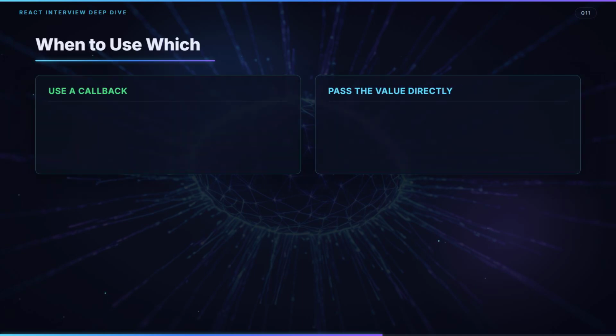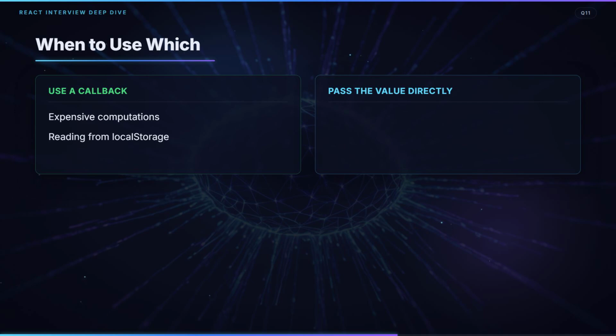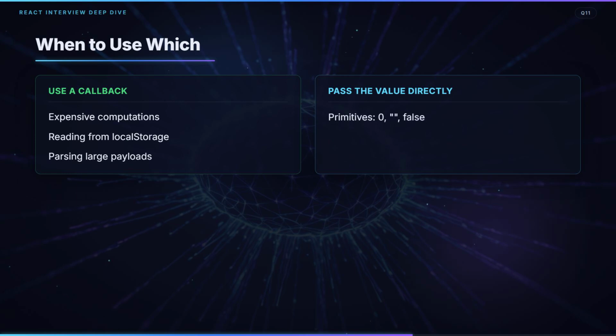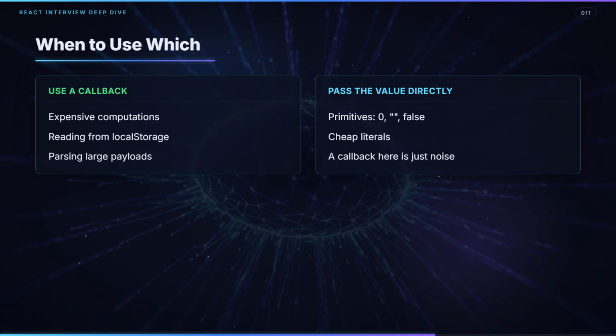So when do you reach for which form? Use the callback for anything that actually costs something, expensive computations, reading from local storage, parsing large payloads. And pass the value directly when it is a primitive, 0, an empty string, false. Wrapping a cheap literal in a function adds noise and saves nothing.